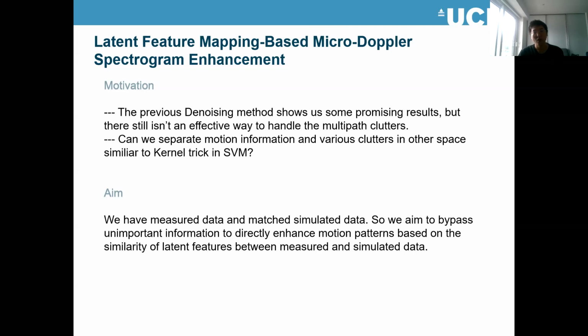So I'm thinking, can we separate motion information and multipath clusters in another space, similar to the kernel trick in SVM? In SVM, if we can't separate the data in the lower space, we can use the kernel trick to transform it to a higher space, and try to find a plane to separate it. So I think we can apply a similar idea in this Micro-Doppler spectrum enhancement or denoising study.